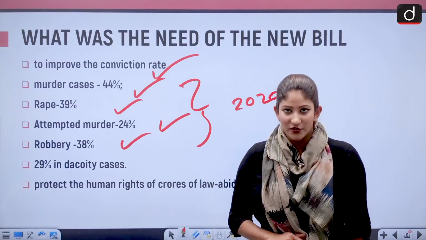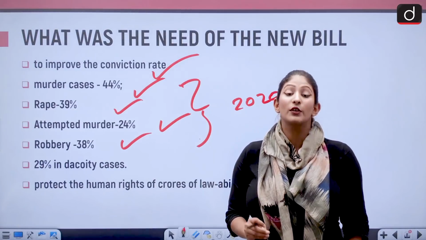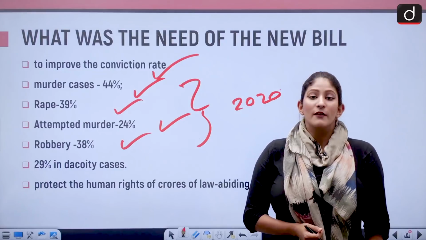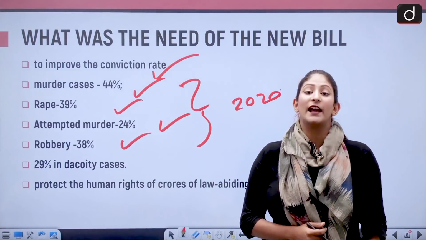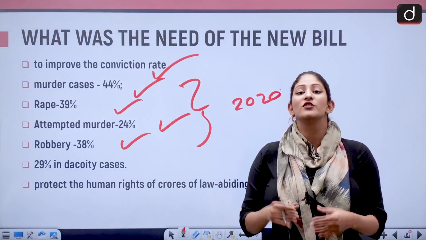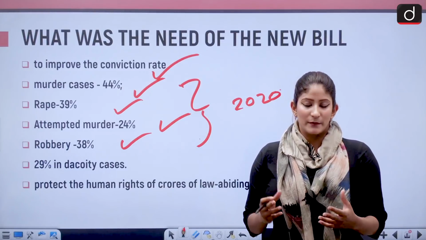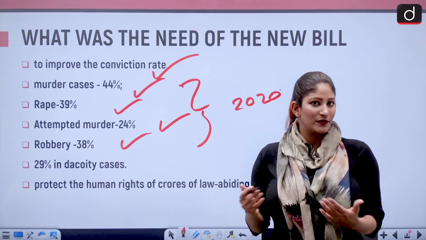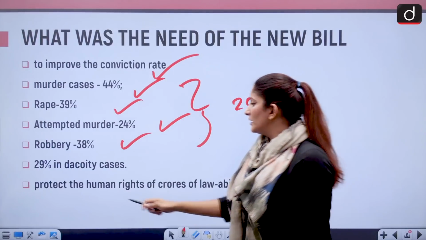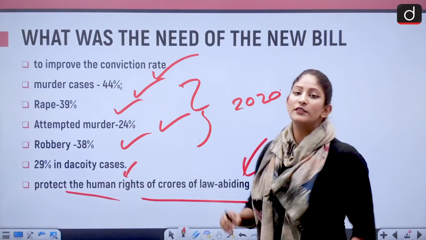But in countries such as the USA, it is as high as 93%. For Australia, it is even higher, 97% of overall conviction. For the UK, it is 83%. Canada, 68%. And these are the countries who are champions of human rights. So for becoming a champion of human rights, along with other things, we have to make sure the conviction rates are proper, because then only will human rights be protected, and that will enthuse the